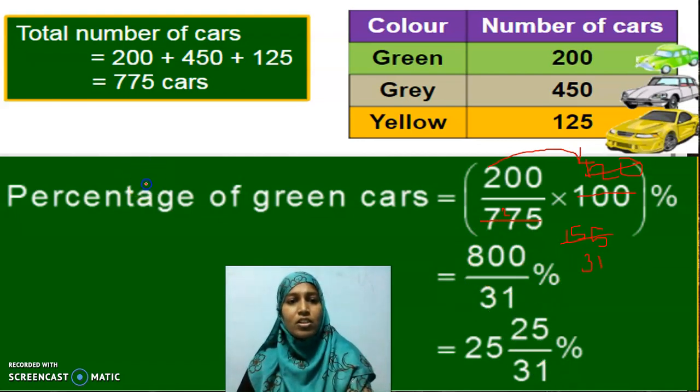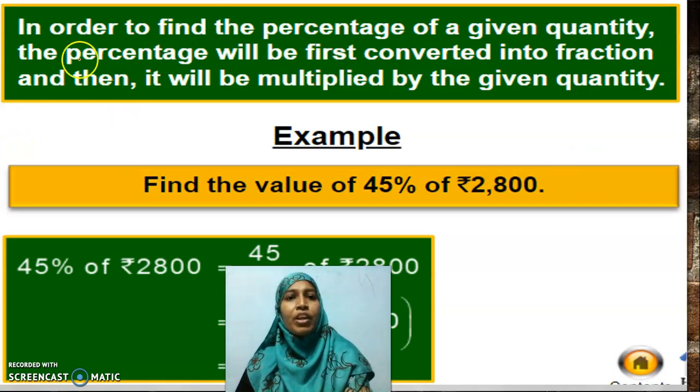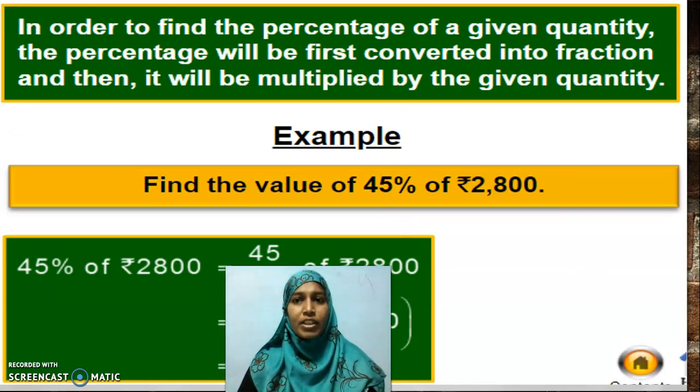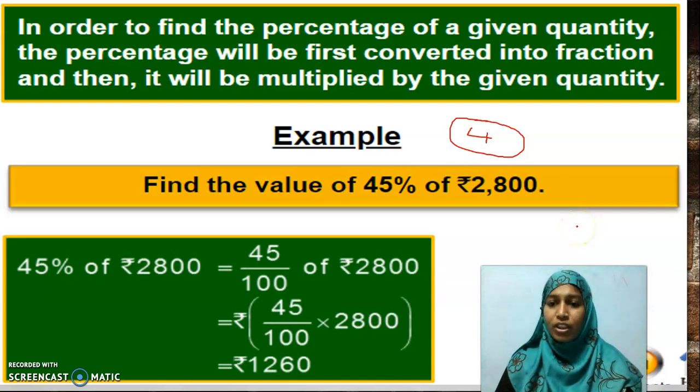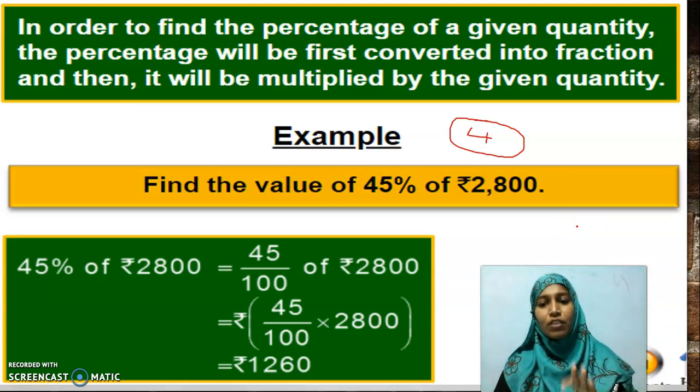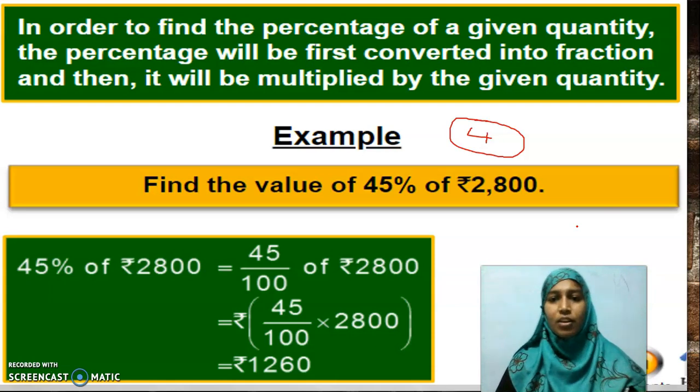Okay, children. Now, let me show you one more example. In order to find the percentage of the given quantity, the percentage will first be converted into a fraction and then multiplied by the given quantity. And this is the fourth and fifth sum in your exercise. Of this model, you will do the fourth and fifth sum. As I said earlier, this work you will complete within the week. 3 days work you have to split for 6 days and complete it within that week. Okay. And today I have given questions from 1 to 5 alone in this exercise. Okay, this is the fourth and fifth sum model.